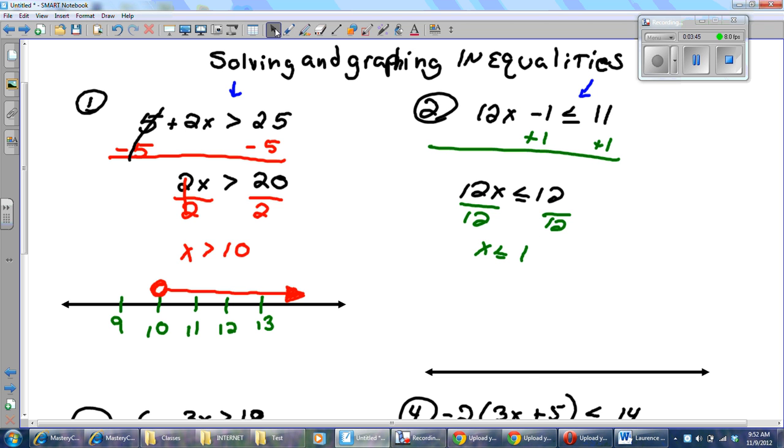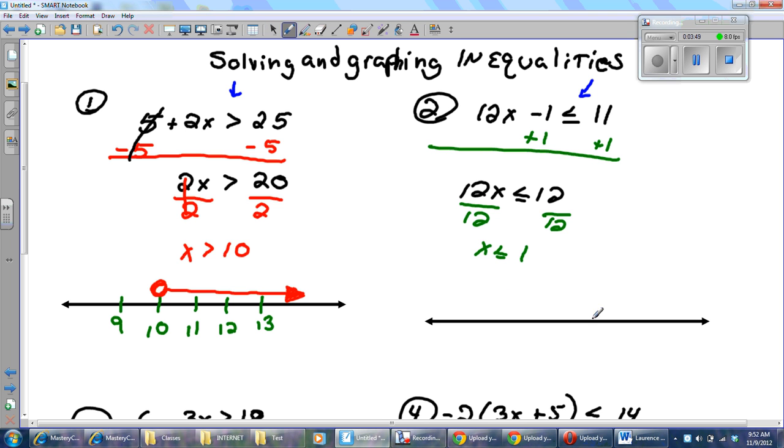All right, so I'm going to come to my number line. I'm going to show the number 1, a number right before it, and a number right after it.